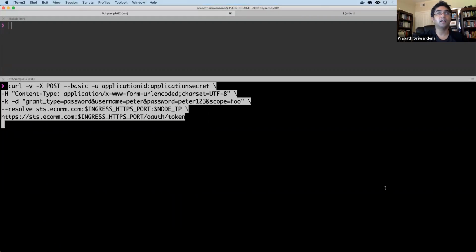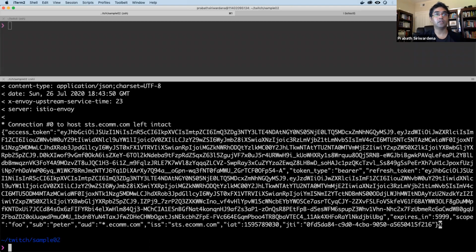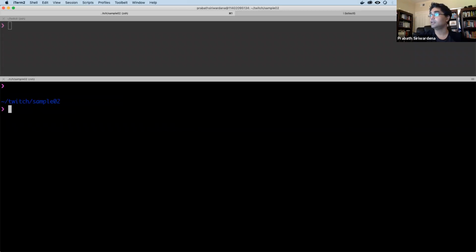Here I'm using a curl command, same curl command I used before to get a token from the STS, but I'm accessing this through the Istio Ingress Gateway, right? So here I have environment variables defined for the Ingress HTTPS port and the node IP, and here I am using a domain name called sts.ecom.com, and I am resolving it to this particular IP and the port. Right? So let's run this one. Okay, so now this returned me back a JWT.